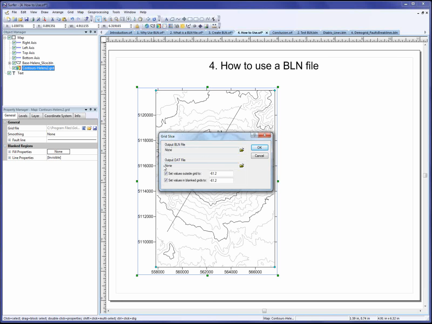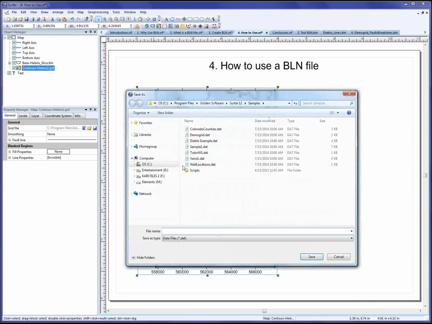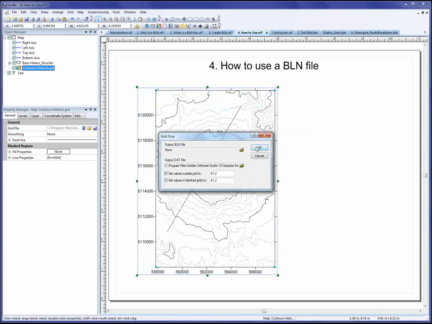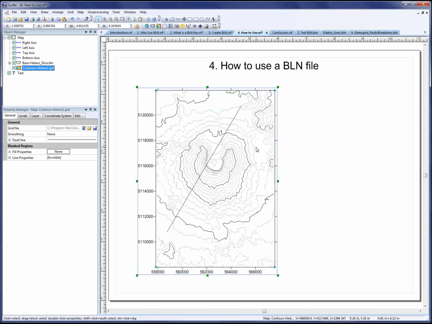So when you're using grid slice to create a topographical profile, you want to output the DAT file. I'll click this button here, give it a name. Choose to save it as a DAT file and click Save. Then I'll click OK, and the slice has been created. Now to display the slice data, it's best to convert the DAT file that we just saved into another BLN file and display it as a new base layer.